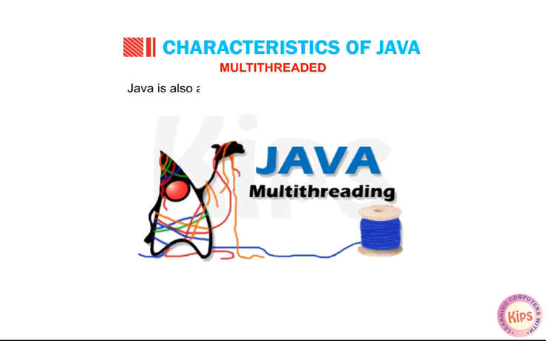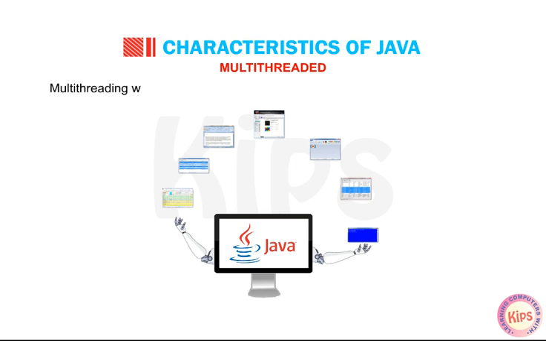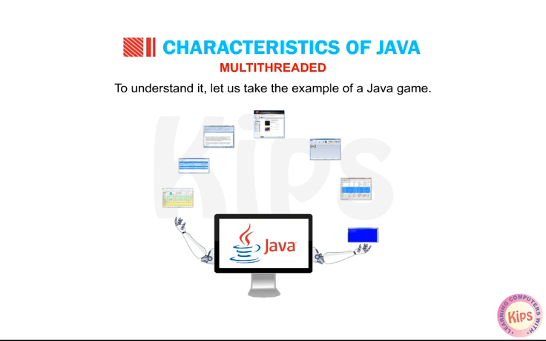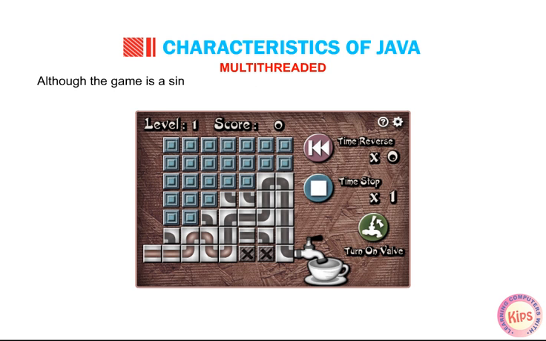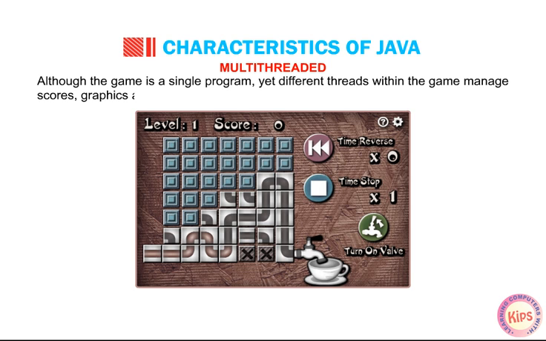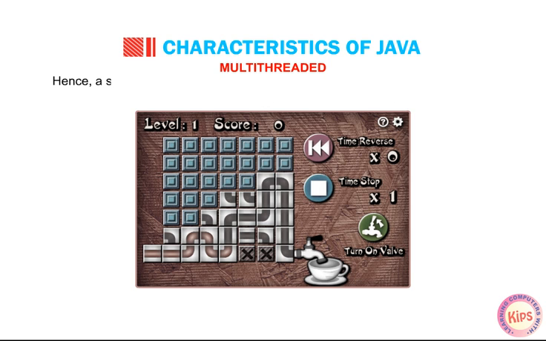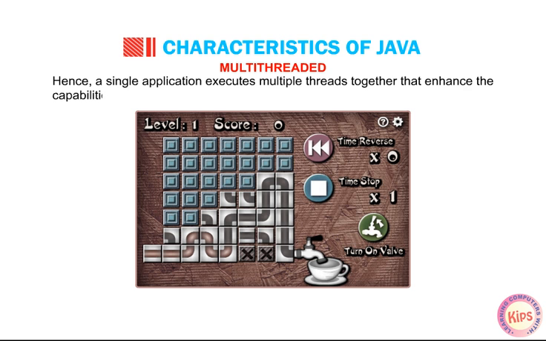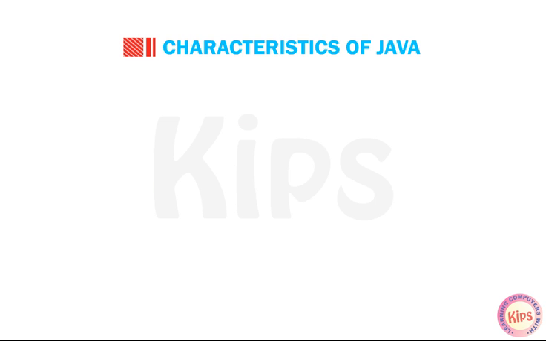Multi-threaded. Java is also a multi-threaded programming language. Multi-threading works in a similar way as multiple processes run in an application. To understand it, let us take the example of a Java game. Although the game is a single program, yet different threads within the game manage scores, graphics, and hundreds of other core features of the game. Hence, a single application executes multiple threads together that enhance the capabilities of a program.